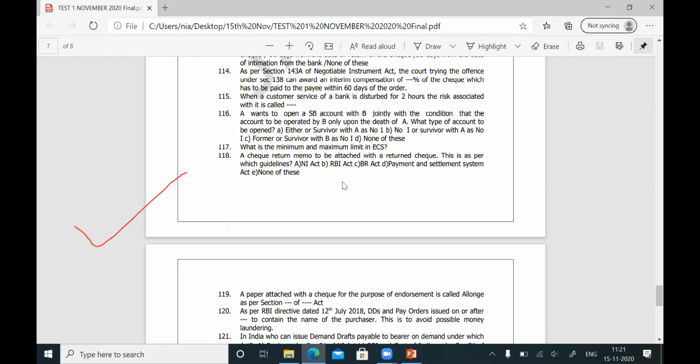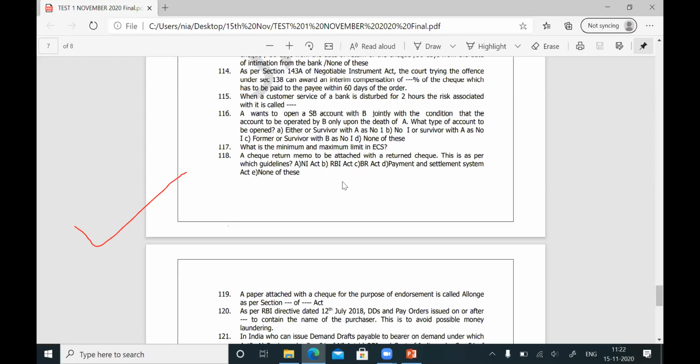If you see your DD, only order will be there. Bankers can issue DDs only payable to order. But demand drafts payable to bearer are the Indian currency notes. Bankers cannot issue them, only the Government of India and the Reserve Bank of India can.